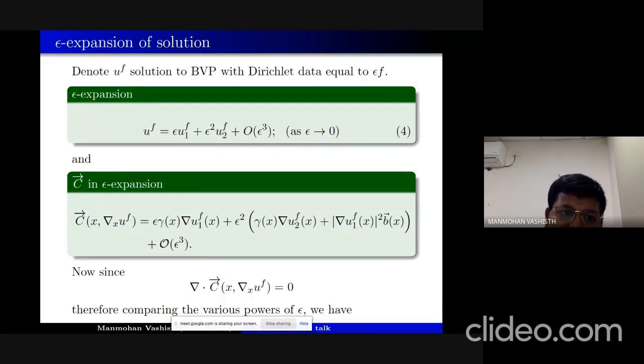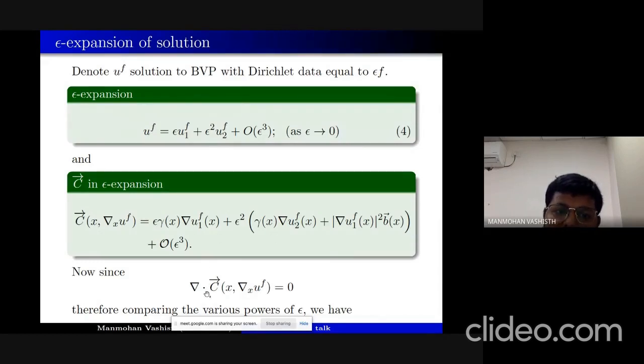And then using this epsilon expansion, we can write this c vector of x comma gradient u_f in terms of the epsilon expansion. This will take this form using the expression of c vector, and we just plug this u_f in here, and we will get this expression.